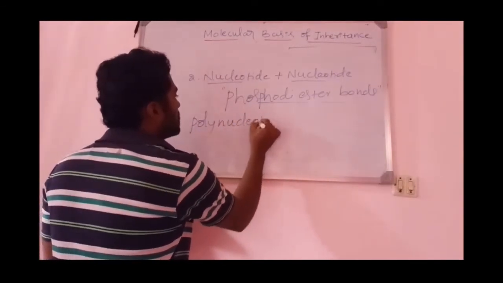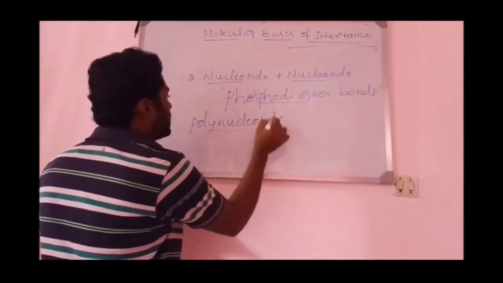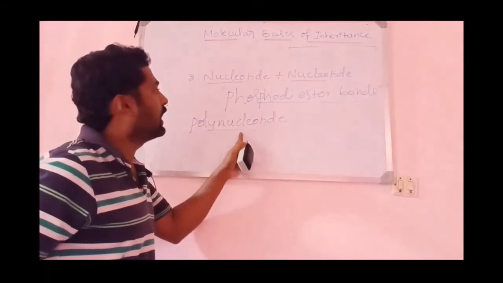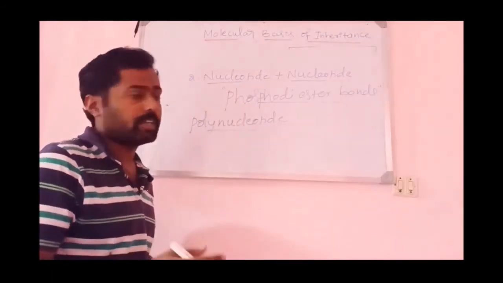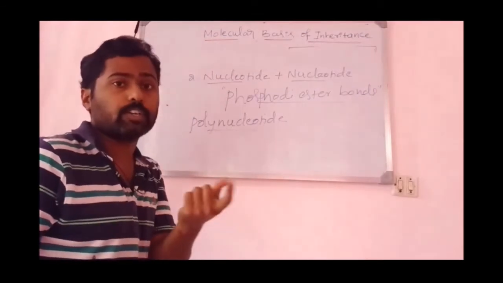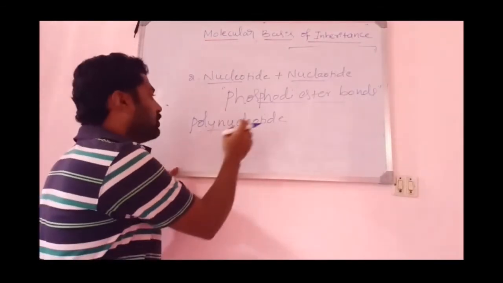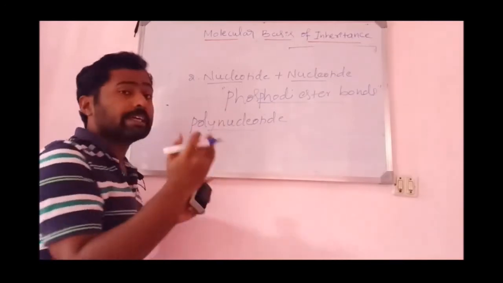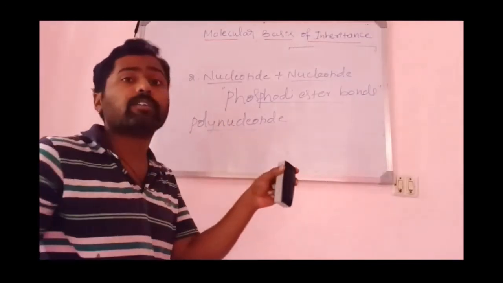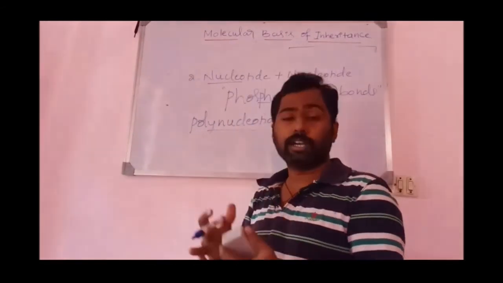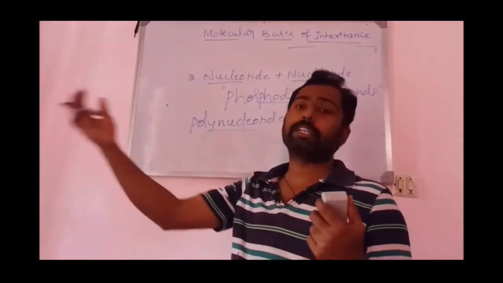Polynucleotide. See, this is very easy. Now, poly means many, isn't it? Then nucleotide, the nucleoside plus phosphate, is called a nucleotide. Then polynucleotide is nothing but, poly means many nucleotides when they get joined to each other, bonded to each other, forming a long chain.